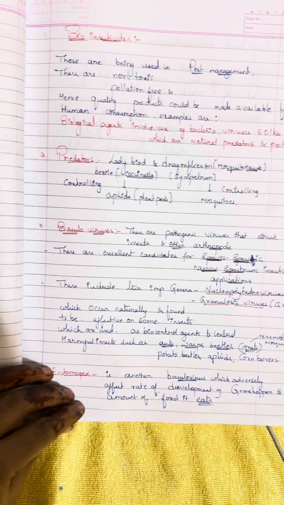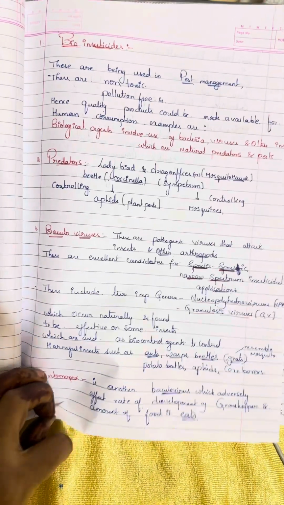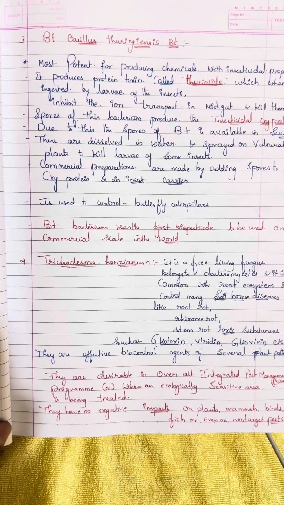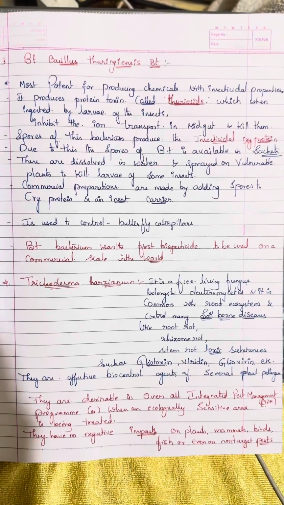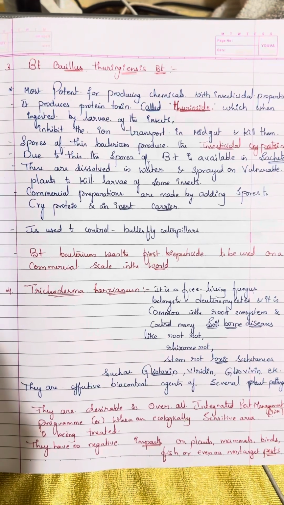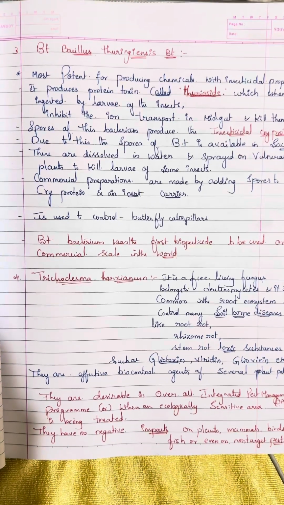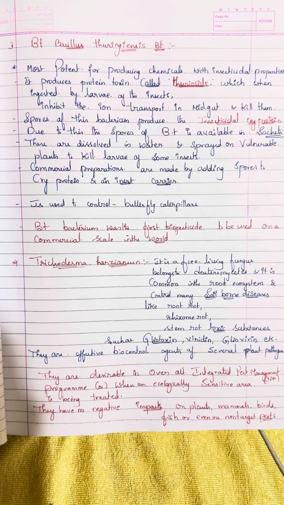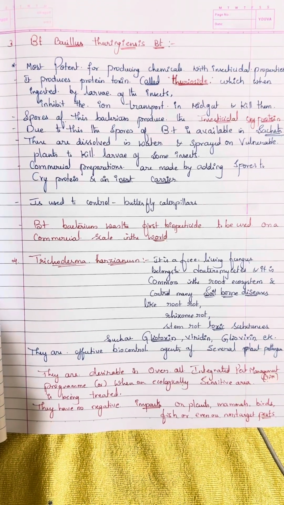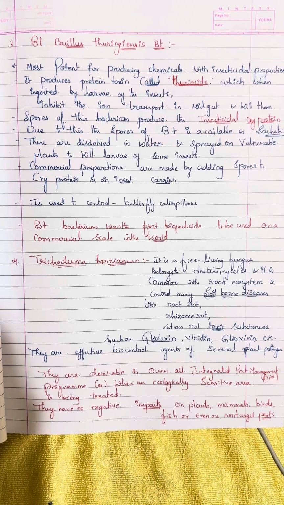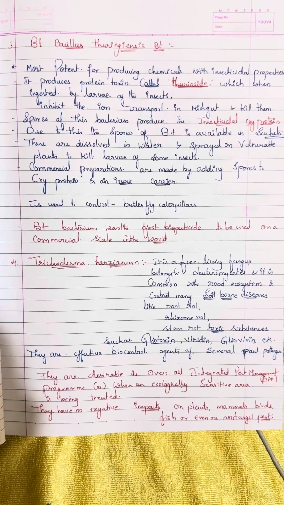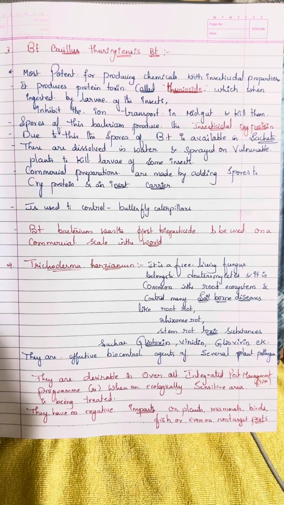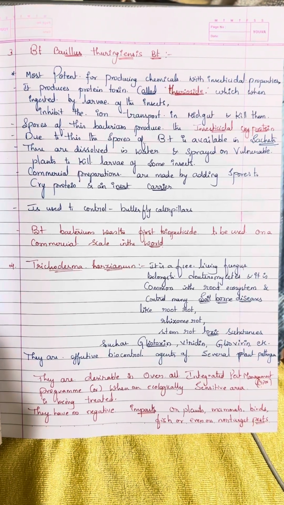Next we see another type, Bacillus thuringiensis, which we commonly call BT, most potent for producing chemicals with insecticidal properties. It produces a protein toxin called thuringiensin, which when ingested by larvae of insects inhibits the ion transport in the midgut and kills them. Spores of this bacteria produce the insecticidal cry protein.